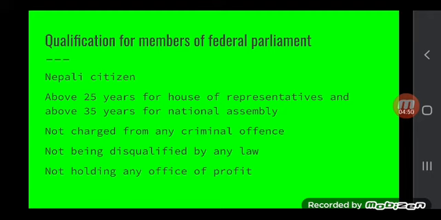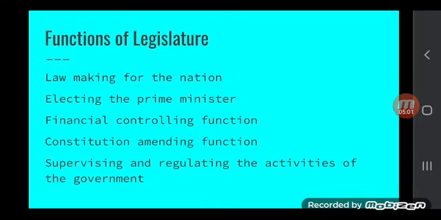In the same way, our constitution has made a provision for the speaker and the deputy speaker to conduct the session of the legislature. Now we'll talk about the functions of legislature. The most important function is to make the laws necessary for the state, to formulate the laws.